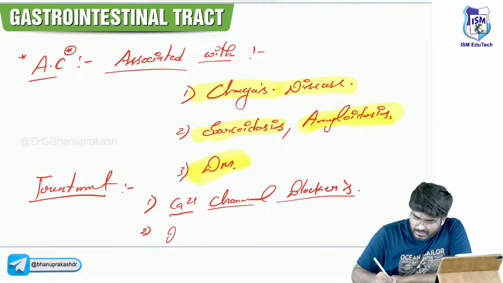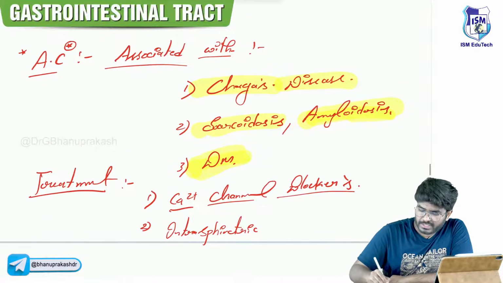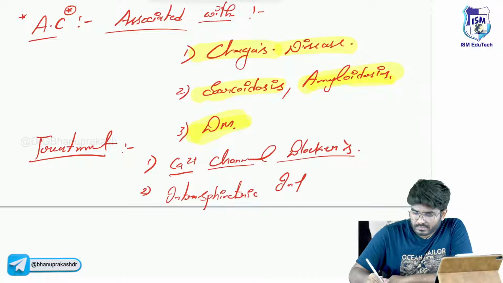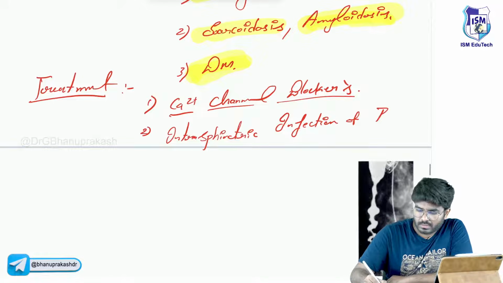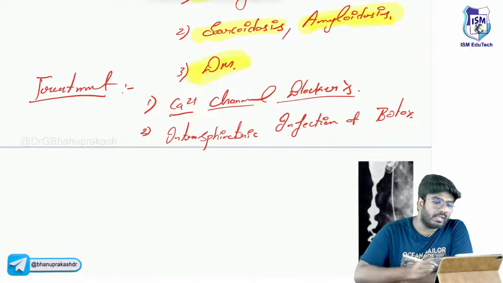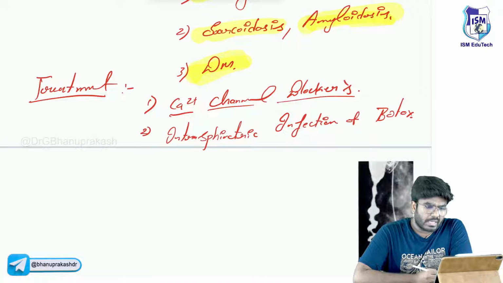So intrasphincteric injection of Botox toxin can be used. Apart from that, what else can be done?